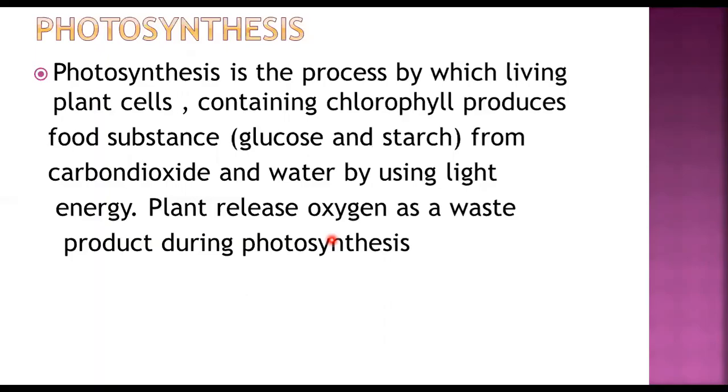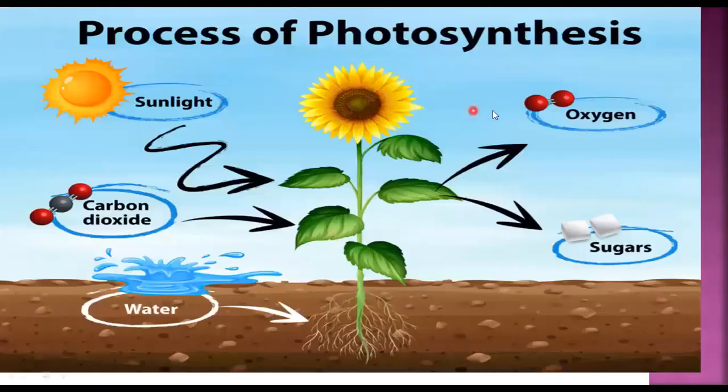Now here in the next slide, if you see the process of photosynthesis, this is the figure which depicts that water is taken by plants through roots. Carbon dioxide enters through stomata.